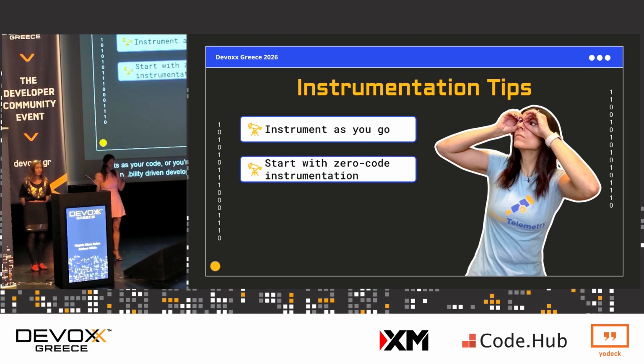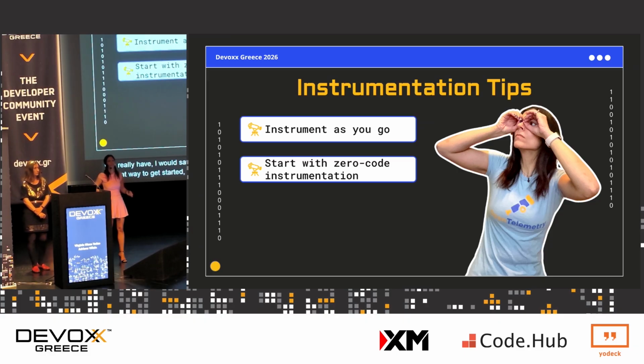The other thing is start with zero code instrumentation. Fortunately, Java actually has a very robust community. And when it comes to OpenTelemetry, I would say it's probably one of the most mature languages in terms of the API and SDK support and auto instrumentation. So you really have really good support around auto instrumentation, and it is such a great way to get started because effectively you don't have to touch your code.